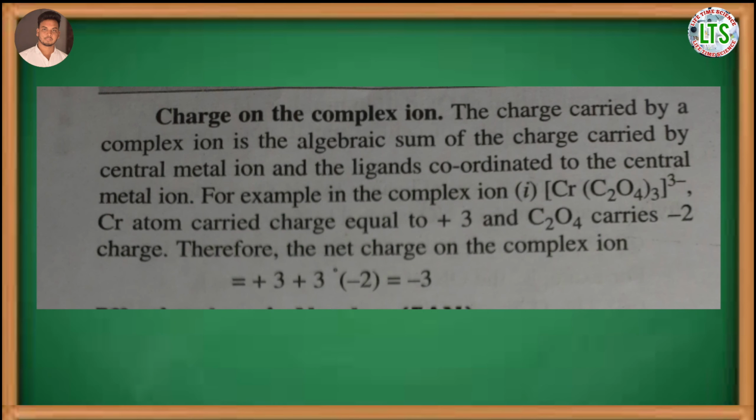Next is charge on the complex ion. What is the charge on the complex ion and how can it be calculated? The charge carried by the complex ion is the algebraic sum of the charge carried by the central metal ion and the charge of the ligands which are coordinated to the central metal ion.